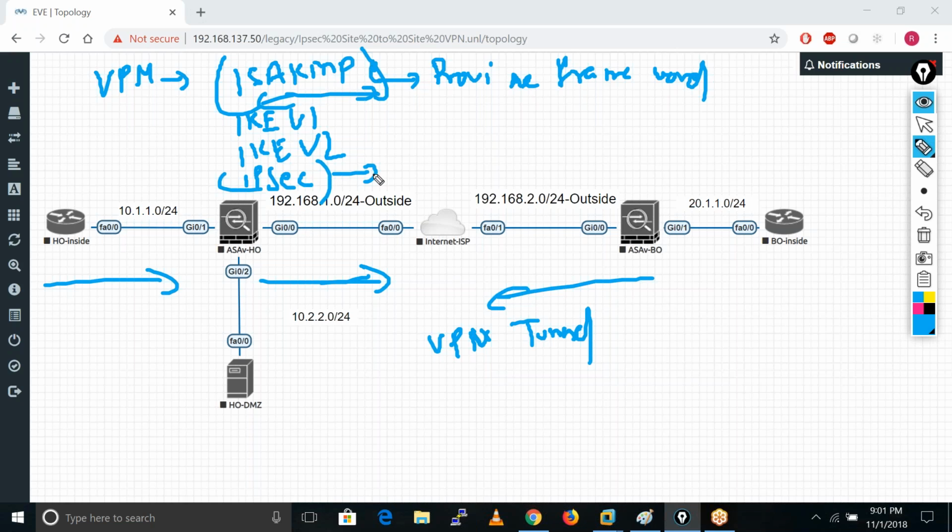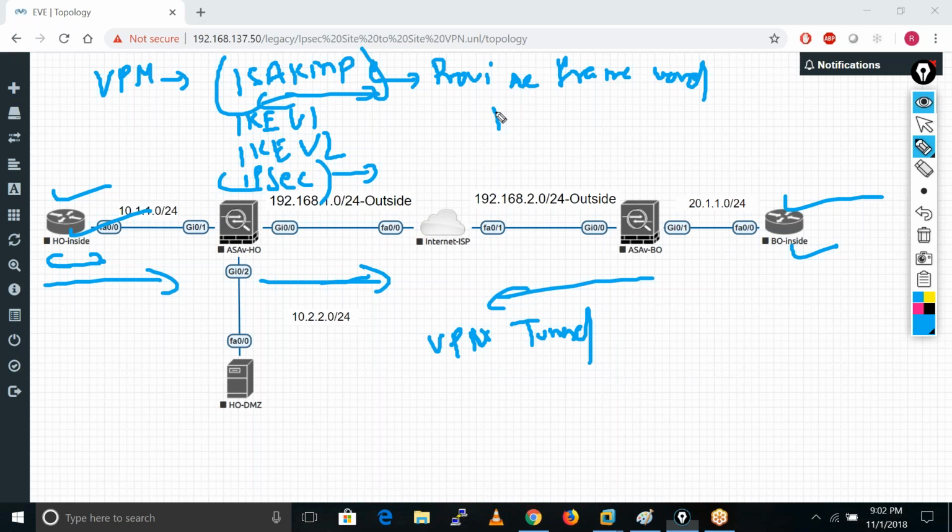IPsec provides the security to our data. When we have set up that tunnel and the tunnel is up and running, if this guy wants to send any traffic to this guy, or this guy wants to send any traffic to this guy, IPsec is responsible for providing the security for this data. It just applies the encryption and the hashing algorithm on that particular data.